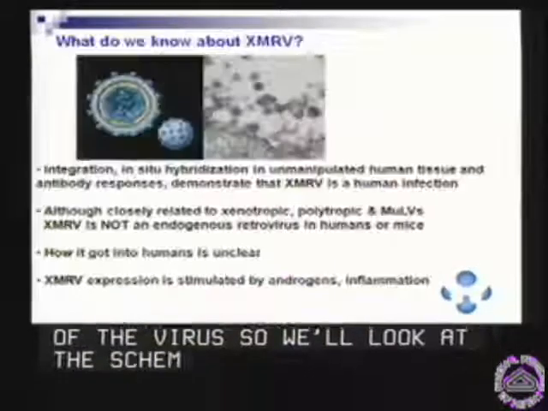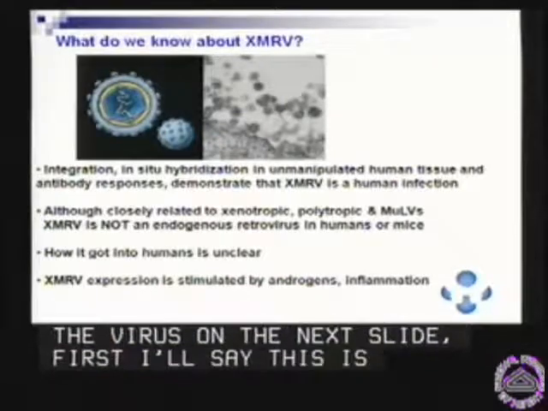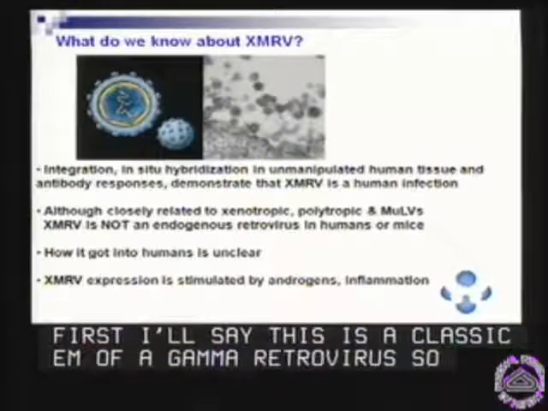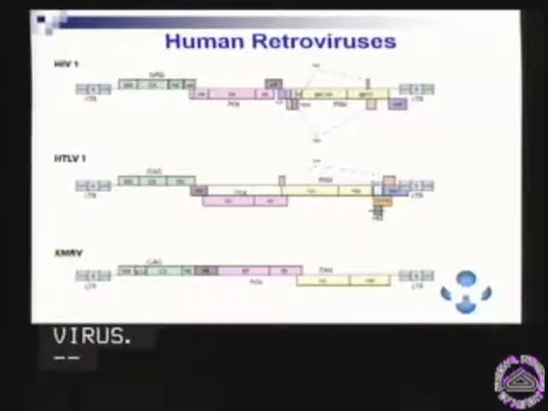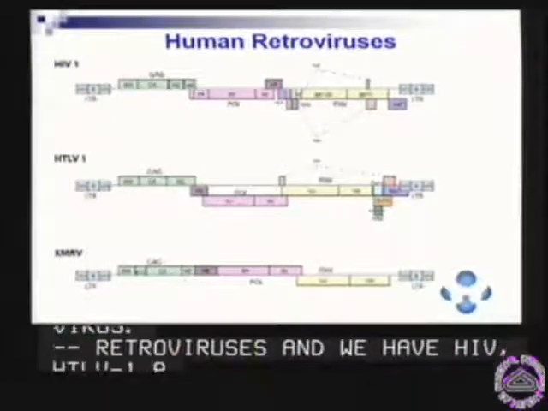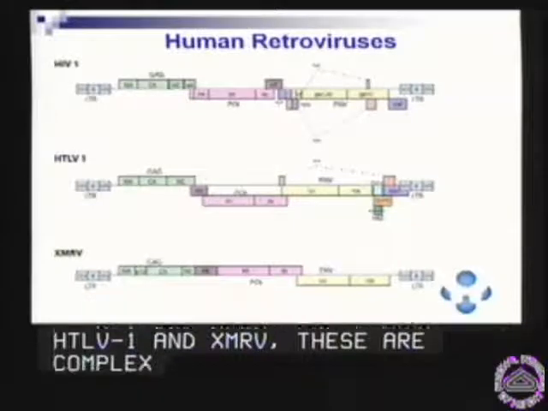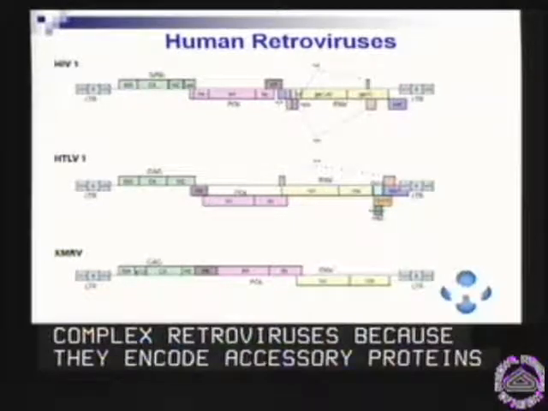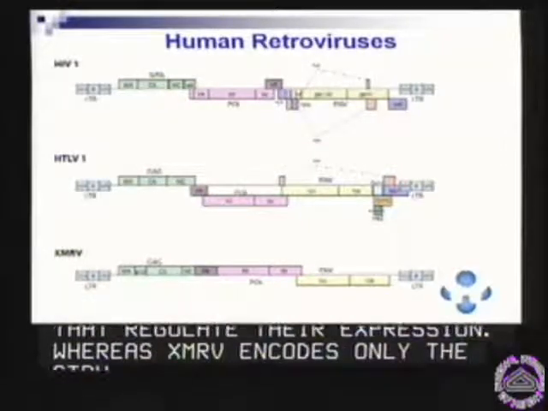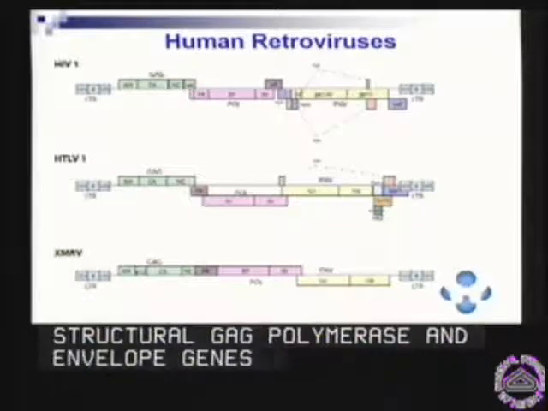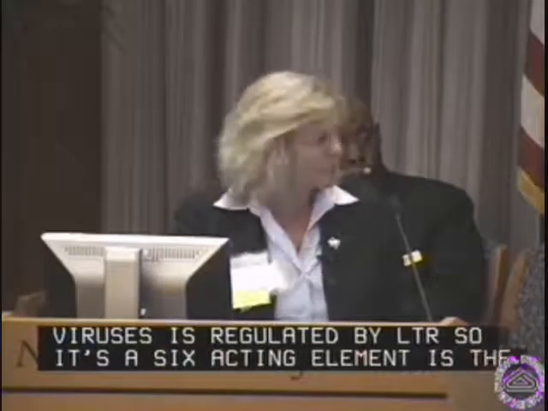I'll just first say that this is a classic EM of a gamma retrovirus. So XMRV is the first human gamma retrovirus, and of the human retroviruses now we have HIV, HTLV-1, and now XMRV. These are complex retroviruses because they encode accessory proteins that regulate their expression, whereas XMRV encodes only the structural GAG, polymerase, and envelope genes, and the expression of the virus is regulated by the LTR. So the cis-acting elements are the on-off switch. So hormones, and particularly cortisol and androgens, can actually be an on-off switch for this virus.